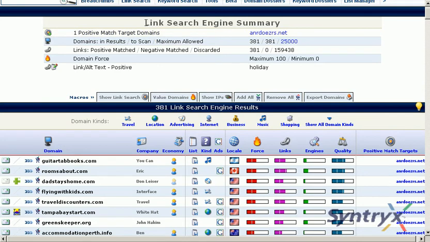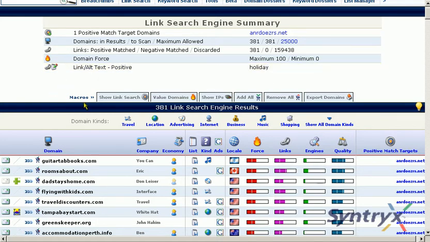At the top of the results, we have the link search engine summary, which explains the target domains that we hunted. In this case, it was this one CJ domain. And then we have some stats on the number of results and the number found, and a couple of filters that we used. Up here we can see we use the link text holiday.